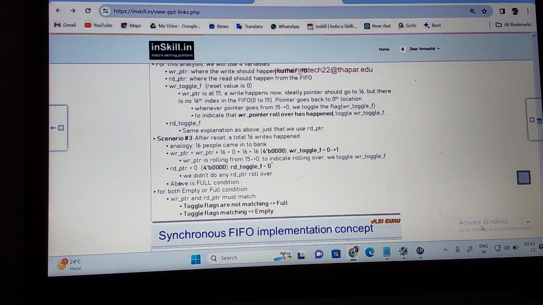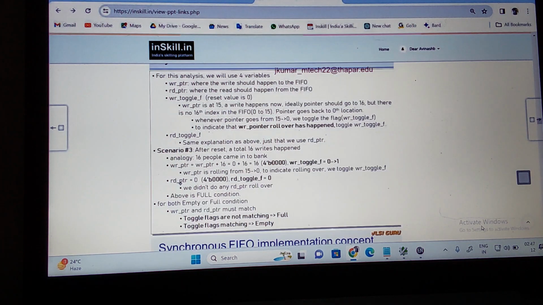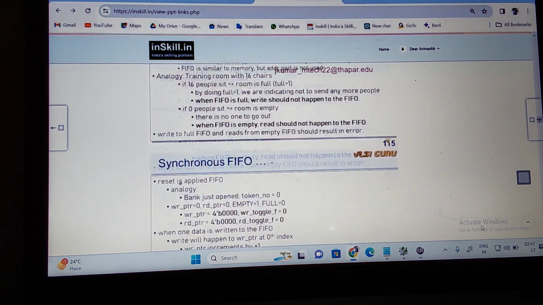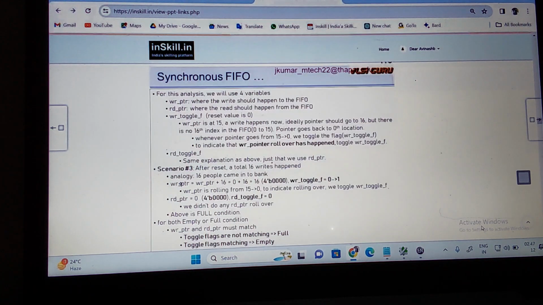Similarly, the same explanation applies for the read toggle flag also. Whenever the read pointer rolls over, you can indicate it with the read toggle flag. Same explanation as above, just use the read pointer here. You understand this? Now this is scenario one, what I'm talking about here: what about the full signal, what about the empty signal, and what about the toggle flags, the read toggle flag and the right toggle flag.